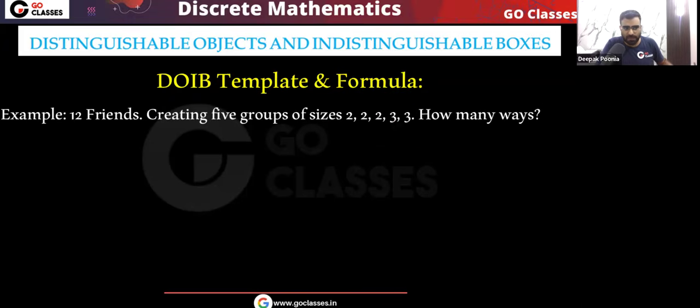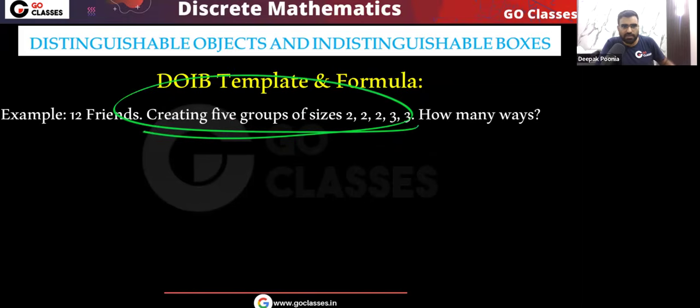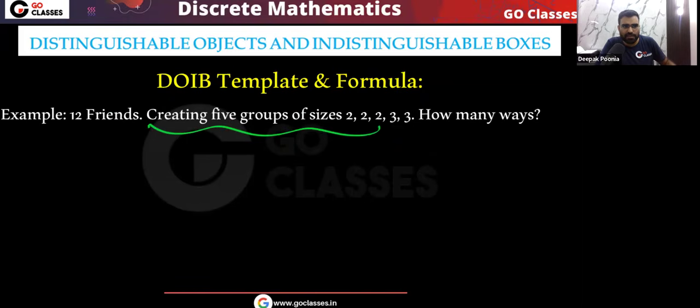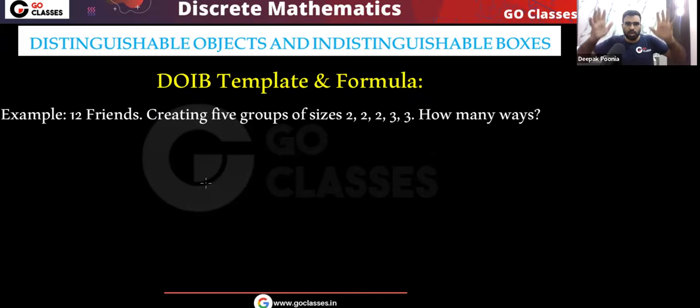First of all, you tell me one thing. By default here, when you read this line that we are dividing 12 friends into 5 groups, then by default the groups will be labeled or unlabeled. Think logically. In your college, in your school, let's assume there are 12 friends on the cricket ground, on the football ground. There are 12 people there, and we need to divide them into 5 groups. Okay, 5 groups we need to divide them. So you tell me one thing, when we are dividing 12 people in 5 groups, then by default these groups, these are labeled or unlabeled?